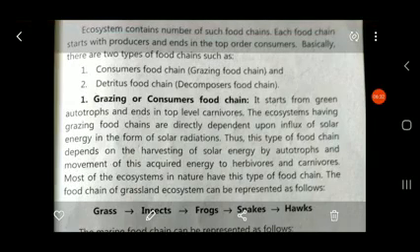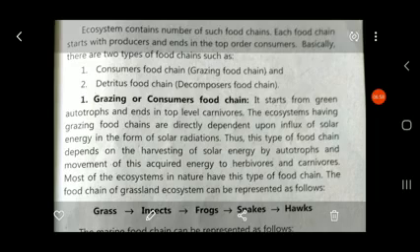An ecosystem contains a number of such food chains. The food chains depend on the different types of ecosystem. In a grassland ecosystem, the food chain will be different. In a forest ecosystem, the food chain will be different. In an aquatic or pond ecosystem, there will be different types of food chains. So an ecosystem contains a number of such food chains.